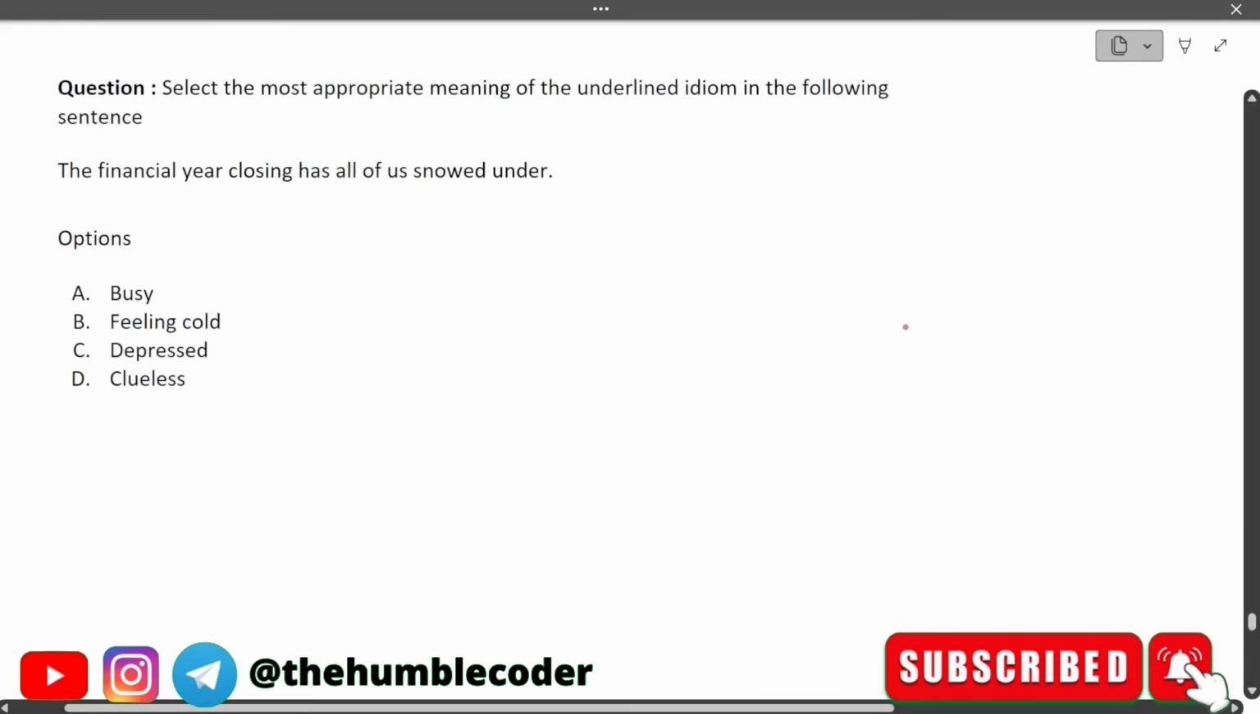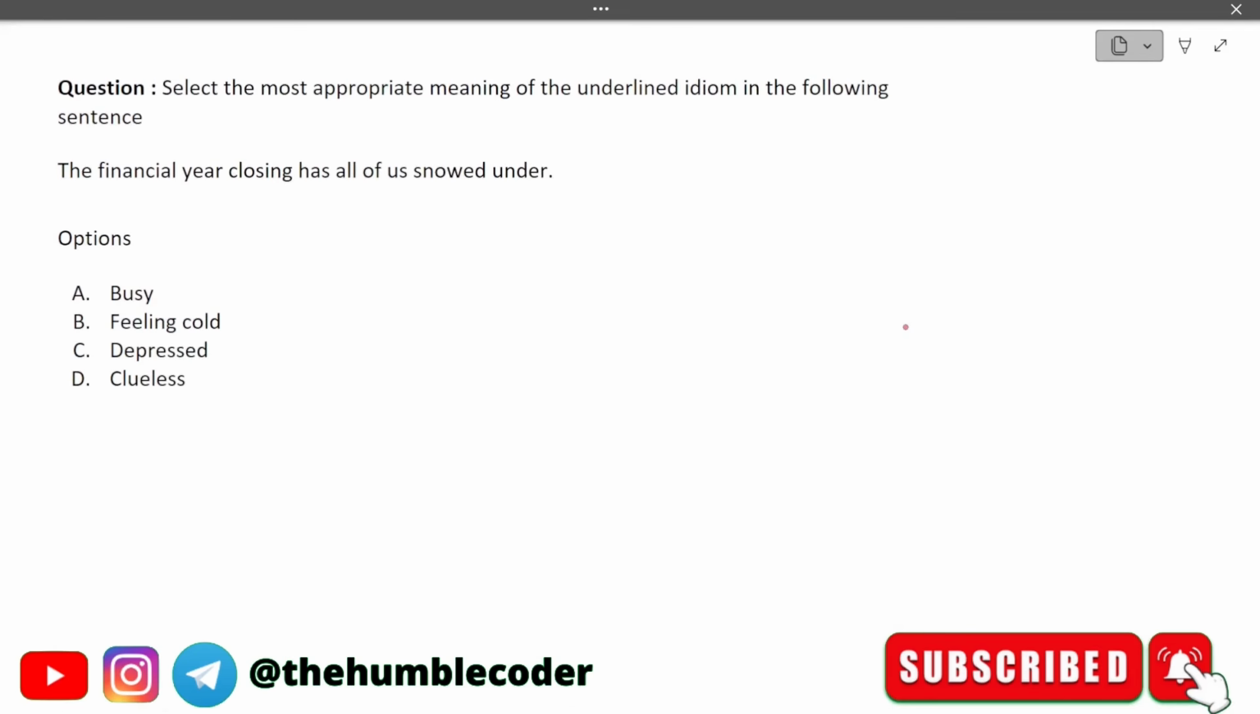Select the most appropriate meaning of the underlined idiom in the following sentence. So we have been given a sentence. We have to find the most meaningful one, and this is the underlined idiom. The financial year closing has all of us snowed under. Okay, and the options that we have are busy, feeling cold, depressed, and clueless.